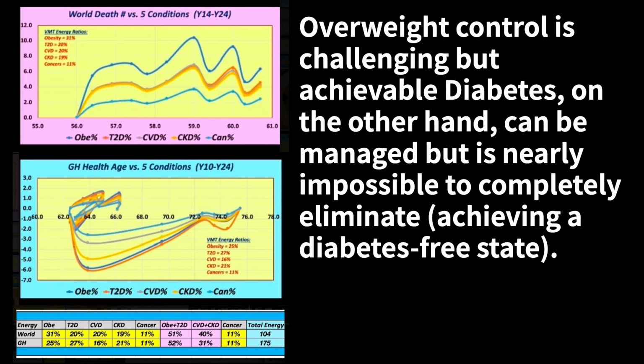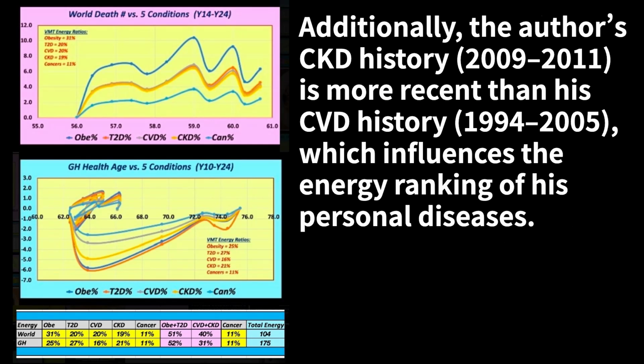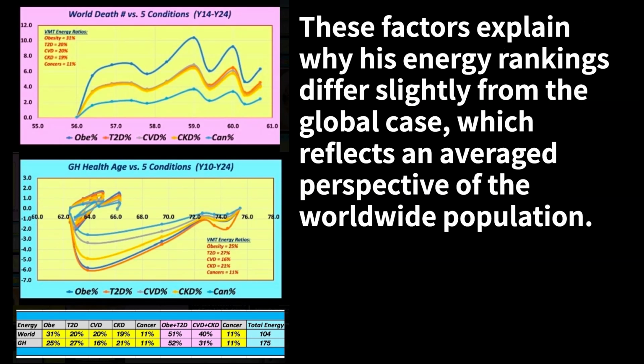Overweight control is challenging but achievable. Diabetes, on the other hand, can be managed, but it is nearly impossible to completely eliminate, achieving a diabetes-free state. Additionally, the author's CKD history from 2009 to 2011 is more recent than his CVD history from 1994 to 2005, which influences the energy ranking of his personal diseases. These factors explain why his energy rankings differ slightly from the global case, which reflects an averaged perspective of the worldwide population.